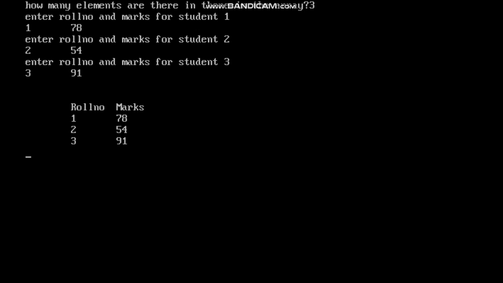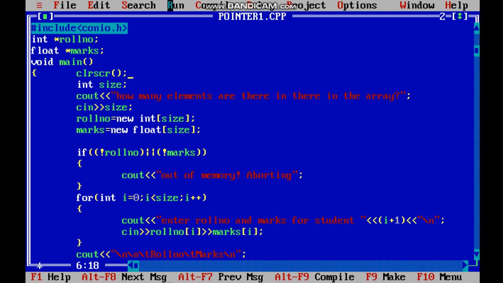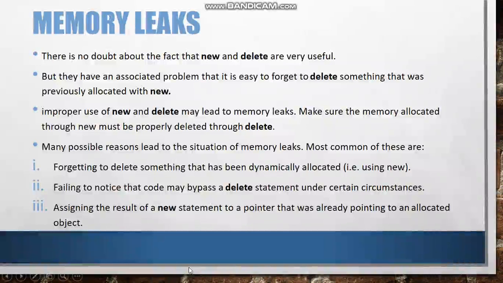When I press enter, you can see the output is the roll number in the roll number column and marks in the marks column. So this way the pointer will work. The output would be the same as a normal array, but its working is different. Now as soon as we come out of it, it will delete the pointer value and free the dynamic memory space.